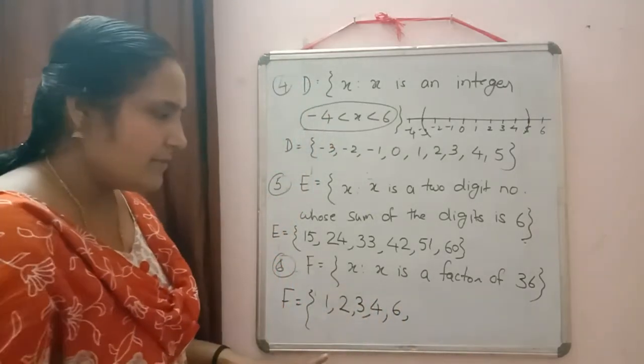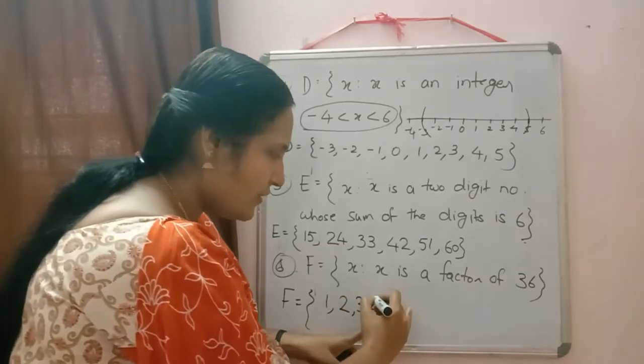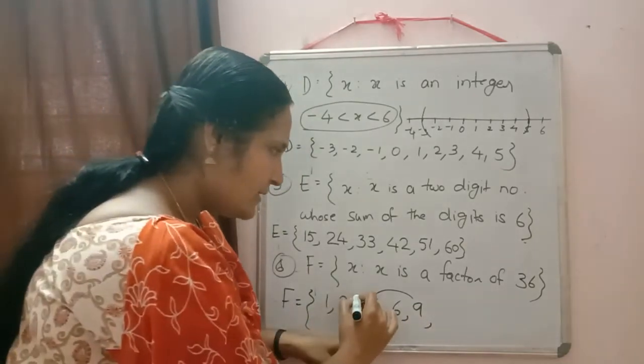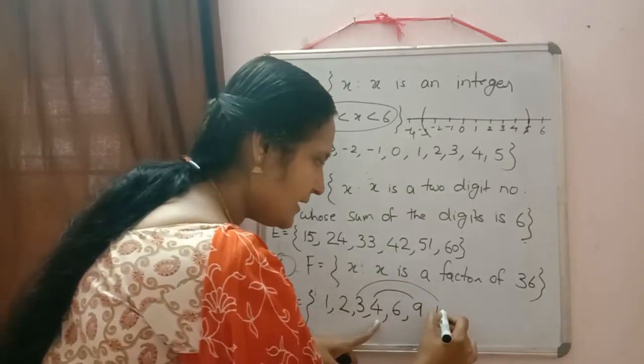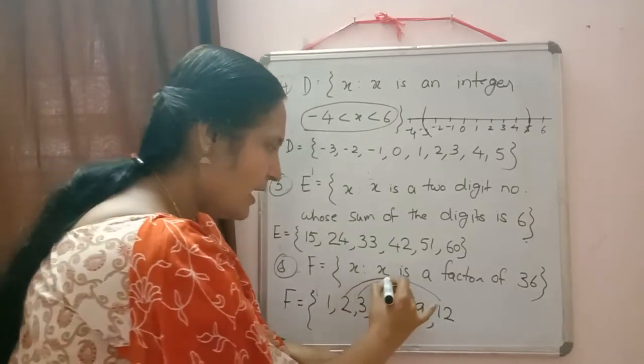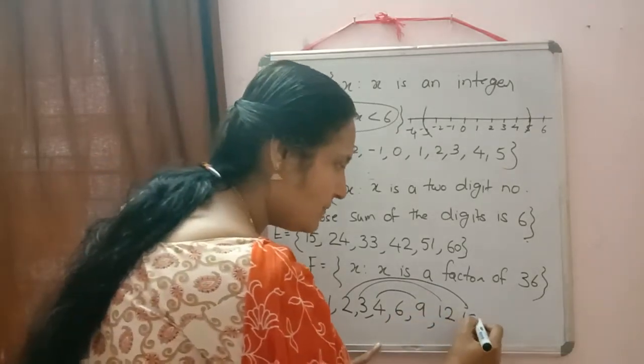Now the order will be reversed there. 4 nines are 36 only. So 4 into 9, so directly you can write here 9. Then 3 into which number? 3 into 12. Then 2 into 18.